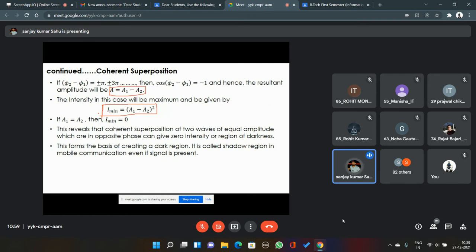Now, if A1 equals A2, meaning the amplitudes of the individual component waves are the same, then obviously I minimum will be equal to 0.